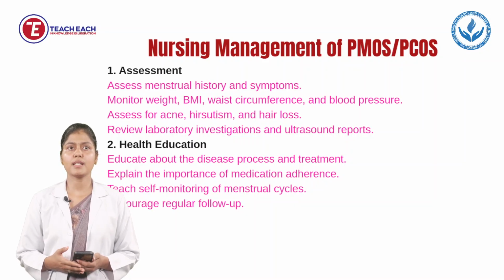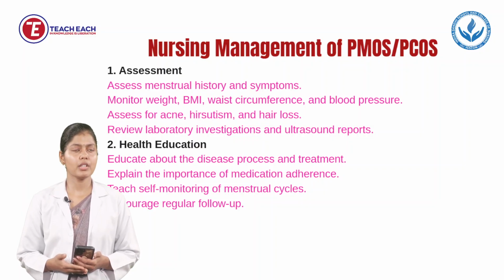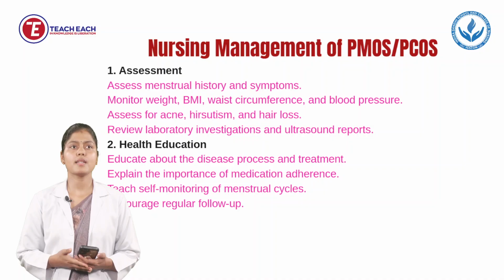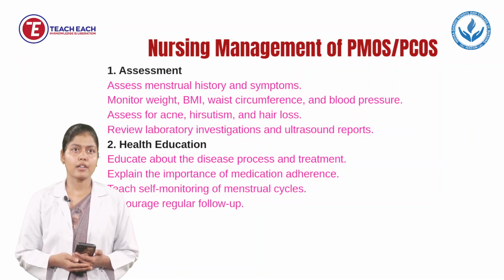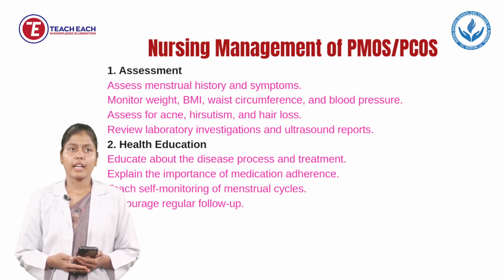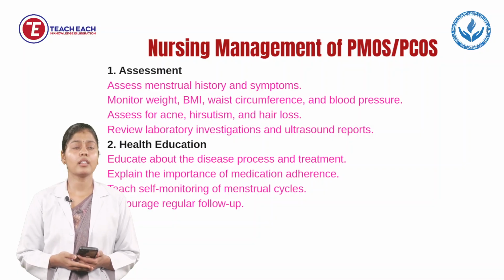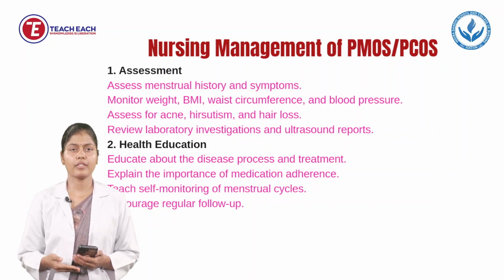Next, we will see the nursing management of PMOS and PCOS. First is assessment. What will we assess? First, assess menstrual history and symptoms. As a nurse, we have to assess the menstrual history and symptoms accordingly. Next, we have to monitor the weight, BMI, waist circumference, and blood pressure also. Next is assess for acne, facial hair, and excessive hair over the body. Next is review of laboratory investigation and ultrasonography.